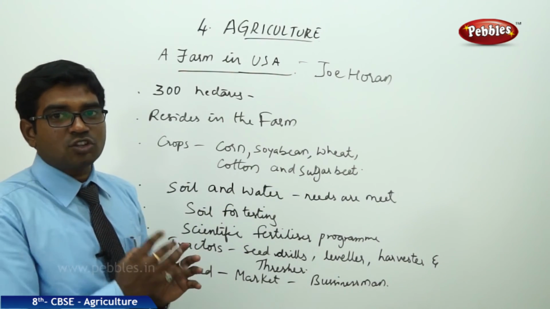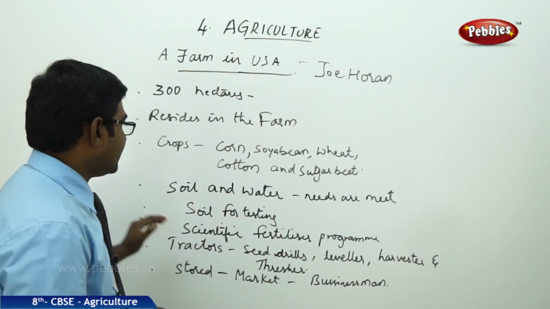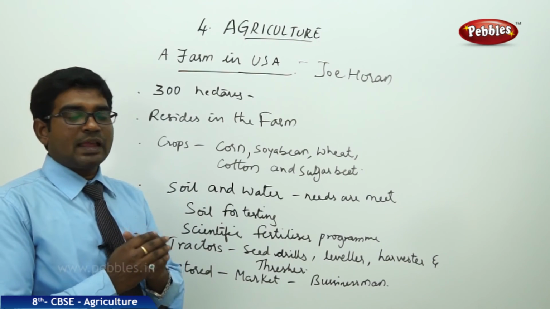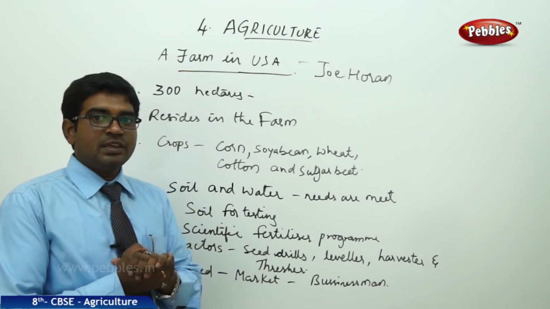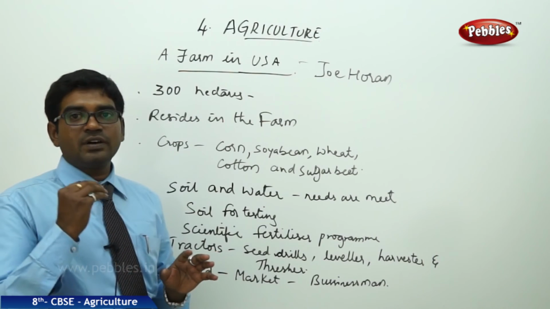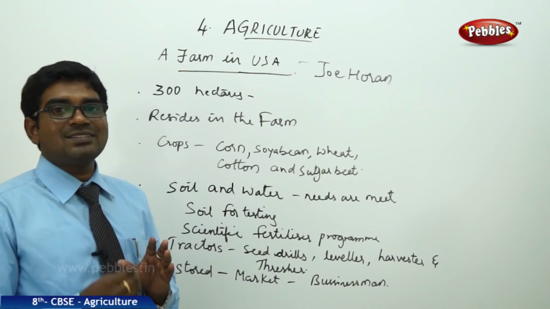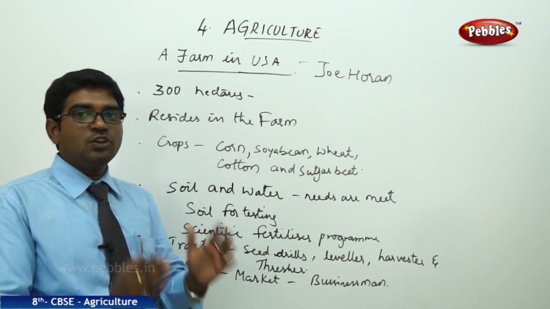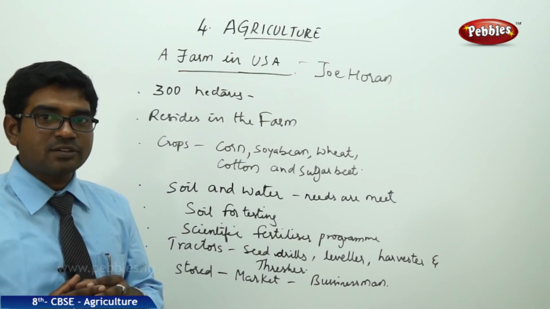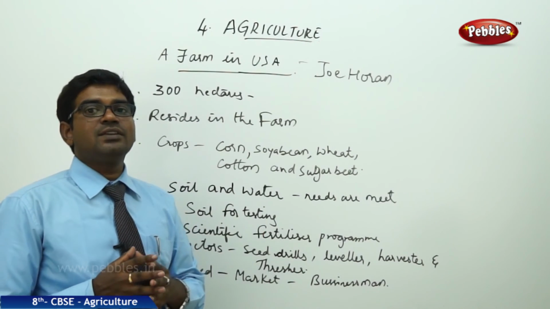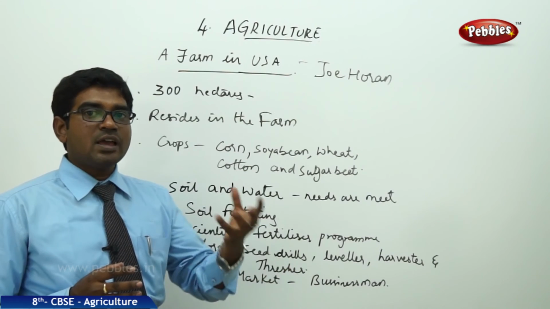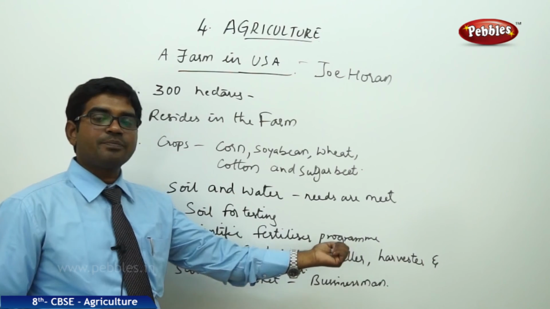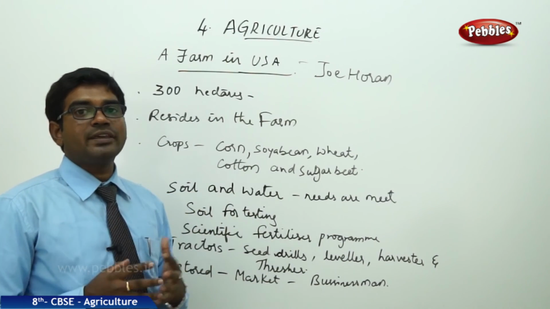He produces all these crops at the same time, and he maintains soil and water compatibility, and once the needs are met, he then starts the soil testing. When the soil is tested, it is checked whether the soil has the required level of nutrients or not. Once it is checked, they take the necessary precautions and plan for scientific fertilization. The scientific fertilizer program will be based on the results they get from the lab when the samples are sent.